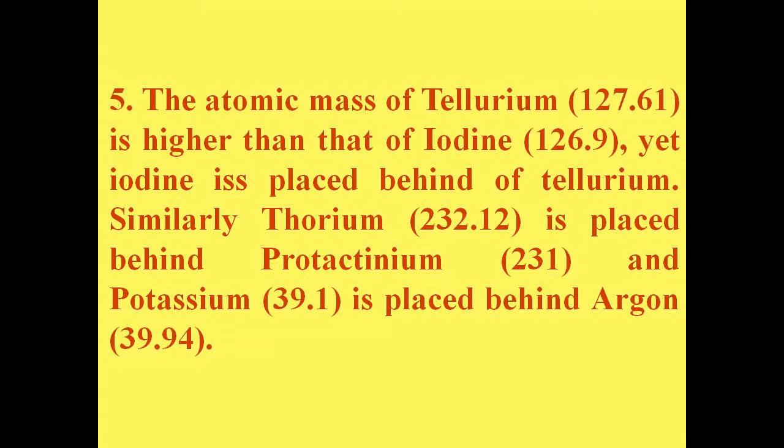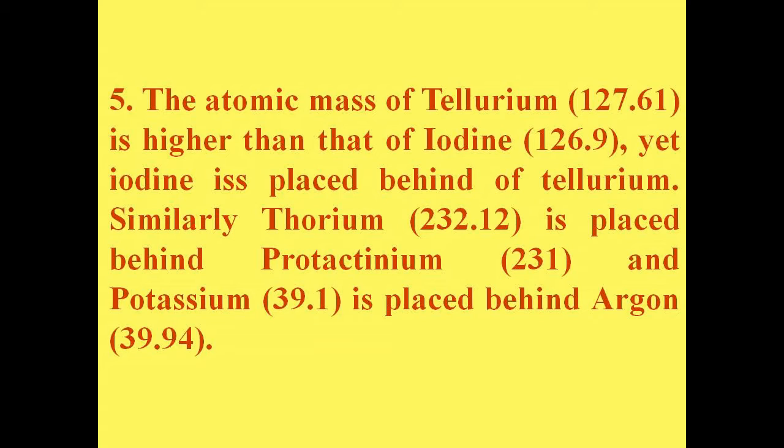Fifthly, the atomic mass of tellurium, 127.61, is higher than that of iodine, 126.9. Yet iodine is placed behind tellurium.